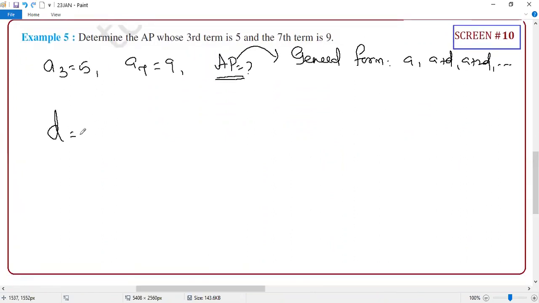Now, what is your D, student? Very simple. Term difference, 9 minus 5, upon the position difference, 7 minus 3. What is the answer? 9 minus 5 is 4, 7 minus 3 is 4, so D is 1. If you used the linear equation method, how much time would it take? Finding D that way is the textbook method.